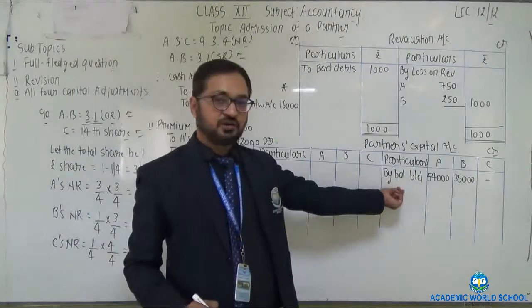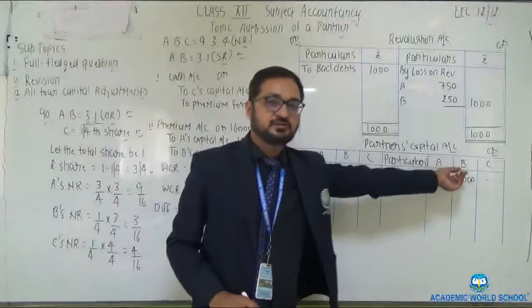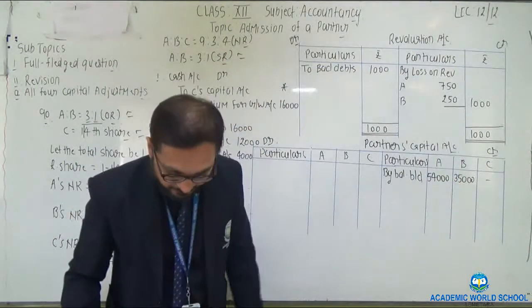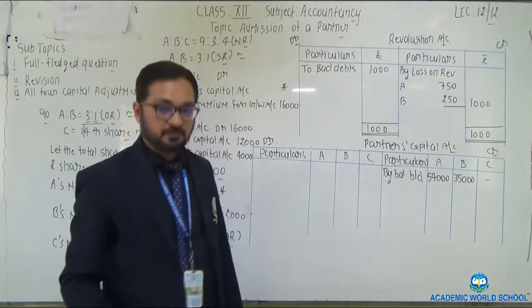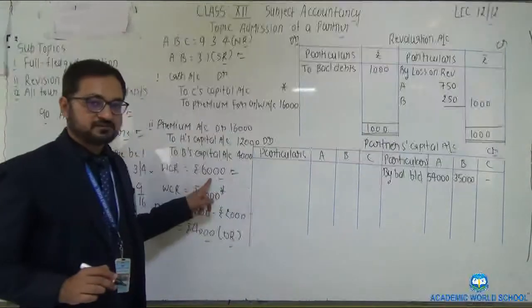So balance brought down, considering it as their opening capital for this year, 54,000 and 35,000. Clear? After that, workmen compensation reserve, which is given in the above balance sheet as rupees 6,000.